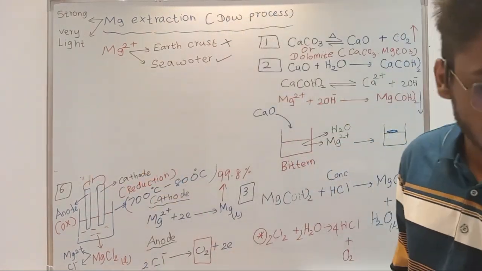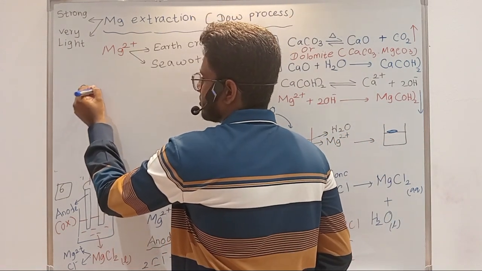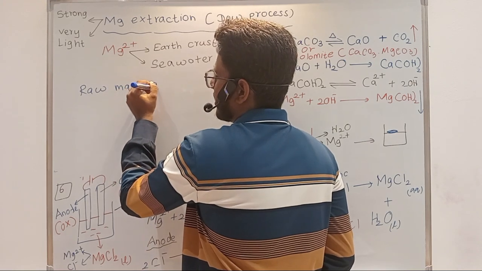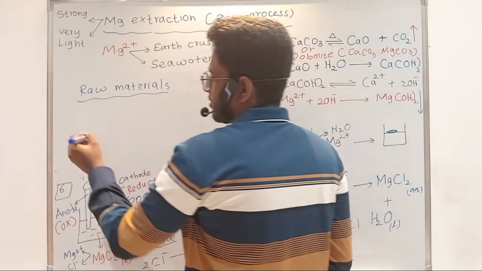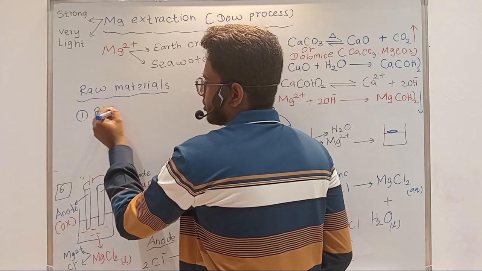Raw materials is bittern solution. Write the raw materials near the note in the resource book, you all can write, right? Raw materials needed for magnesium extraction. First one, you need bittern solution, right? Bittern solution you need.